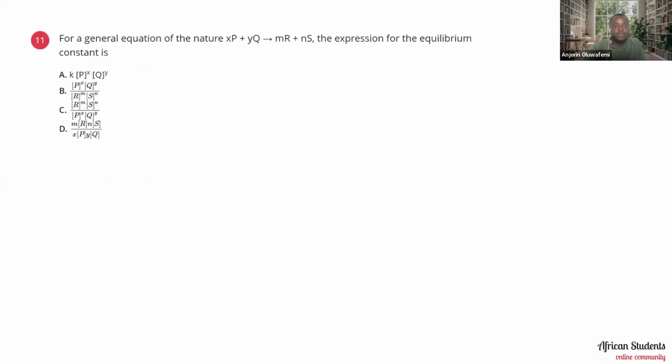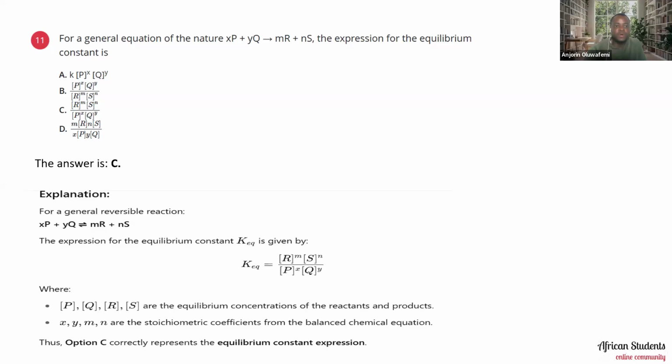For a general equation of the nature xP plus yQ to give us mR plus nS, the expression for the equilibrium constant is it A, is it B, is it C, or D? The suitable expression is actually C. And the reason is because for a general reversible reaction, xP plus yQ to give us mR plus nS, the expression for the equilibrium constant K equilibrium is the concentration of R raised to power m, the concentration of S raised to power n, over the concentration of P raised to the power x and the concentration of Q raised to the power y.